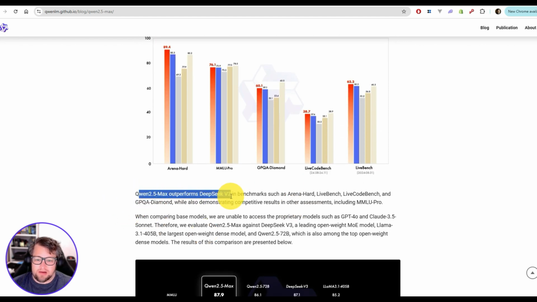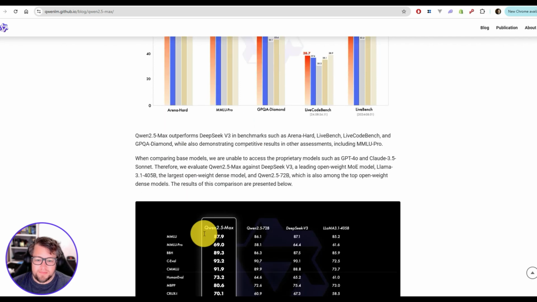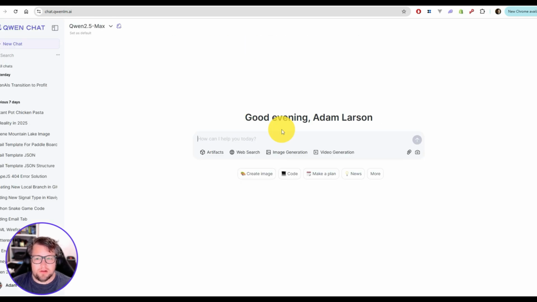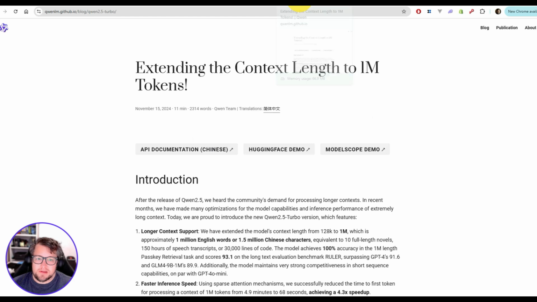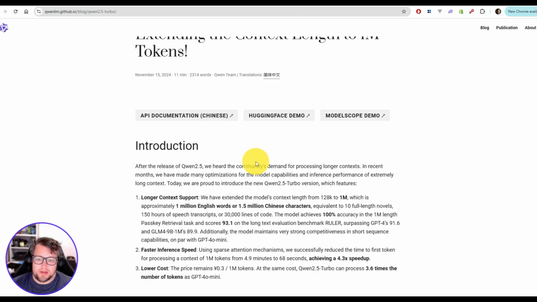Qwen 2.5 Max outperforms DeepSeek V3 in benchmarks such as Arena Hard, LiveBench, LiveCodeBench, and GPQA Diamond. I will say I've tested it pretty well in the UI online. So you can go to chat.qwenlm.ai and you'll see the Qwen 2.5 Max model that you're able to use there. Now, let me jump into the Turbo model real quick.